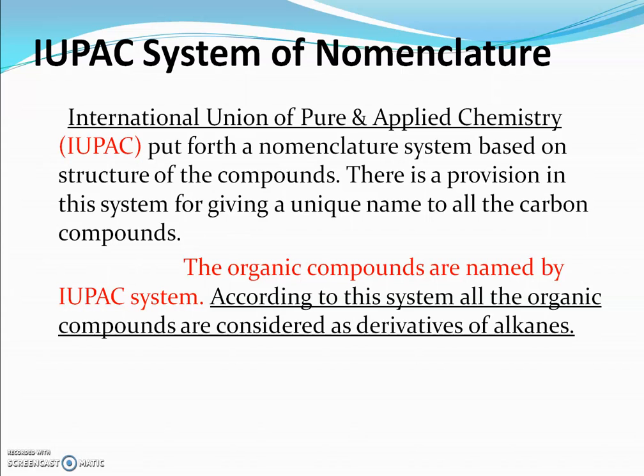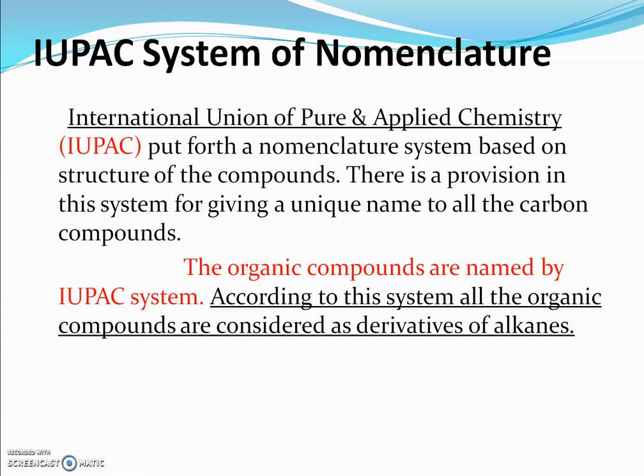According to this system, all the organic compounds are considered as derivatives of alkanes. The IUPAC system plays an important role in naming the organic compounds. Nowadays, there are about 10 million carbon compounds. So, to avoid confusion regarding the names of organic compounds, the IUPAC system is used to name the organic compounds universally and their name is also accepted universally. This system gives a unique name to the carbon compound.